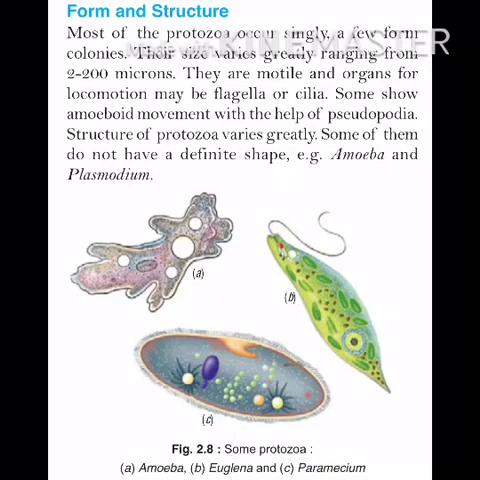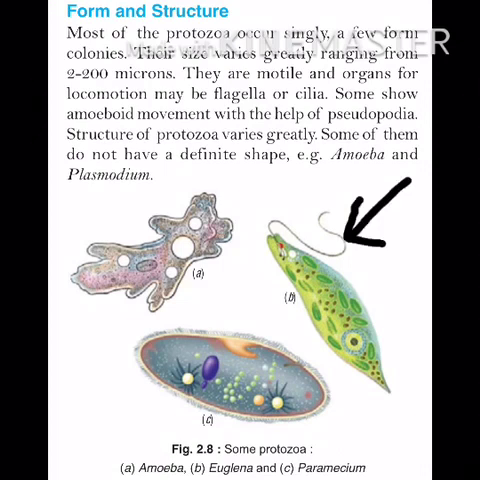Next is form and structure. Most protozoa occur singly. A few form colonies, meaning they can live singly or in colonies. Their size varies greatly, ranging from 2 to 200 microns. They are motile, meaning they can move independently, and organs for locomotion can be flagella or cilia.